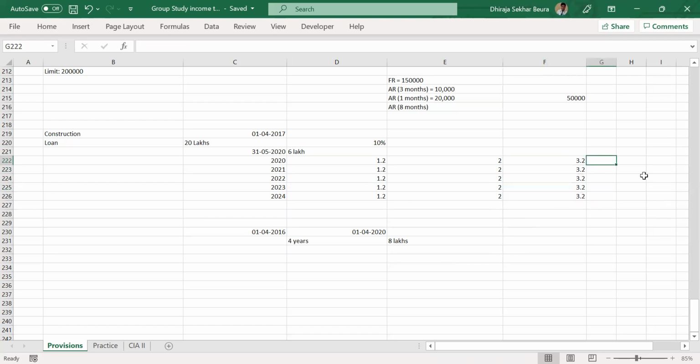No. One second. It is a very simple concept. Don't confuse. 3.2 will be compared with 2 lakhs, and the allowed limit is 2 lakhs only. After this, only 2 will be allowed. 3.2 is not allowed. Only 2 is allowed. I was thinking that we have to do 3.2 minus 2. No, we don't. Only 2 is allowed.